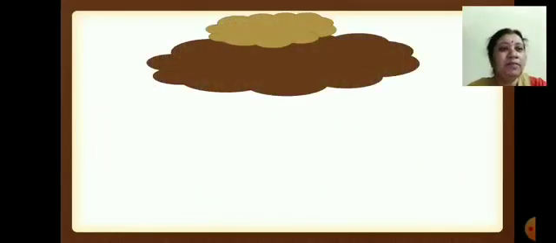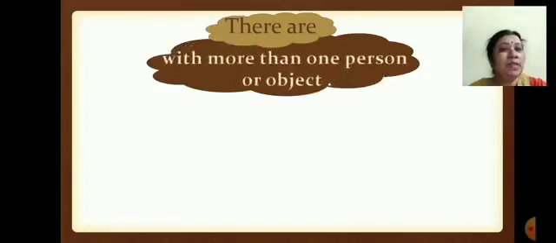Now here children, we are again using two words. There are. So when are we using there are? We use there are with more than one person or object. We are using the words there are with more than one person or object. Now we will see the examples for this.